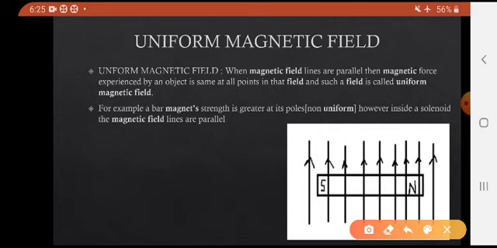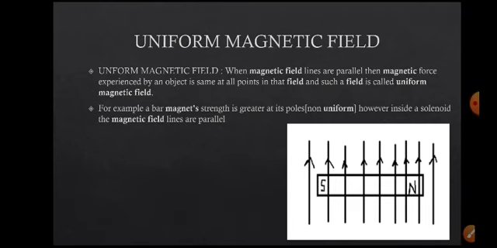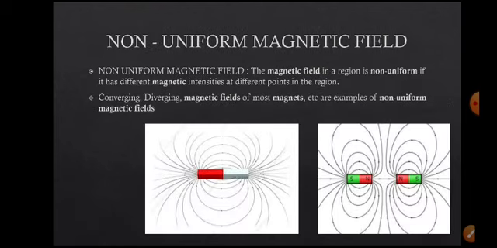For example, here an iron piece is there, or here you take this 1, this 2, this 3, this 4, this 5, all the pieces experience the same equal force in that field. Such fields are called a uniform magnetic field. So an example for this is a bar magnet, where strength is greater at the poles. That is a non-uniform magnetic field.